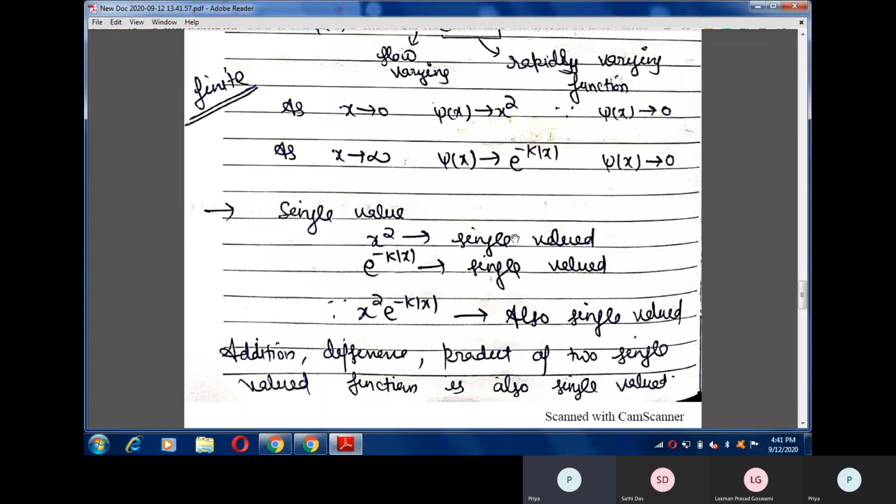As we all know, x square is a single valued function. If I place some value of x here, it will give us only one output. So there is one-to-one correspondence between input and output. In the same way, e raised to the power minus k mod of x is also single valued, so their multiplication is also a single valued function. So clearly I can say that x square e raised to the power minus k mod x is a single valued function and is a finite valued function.